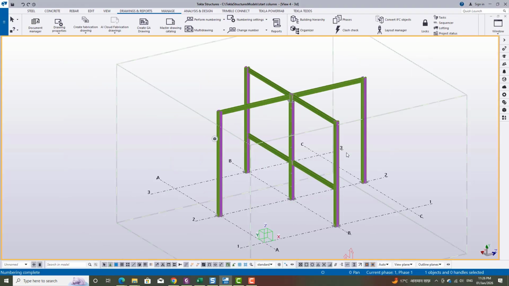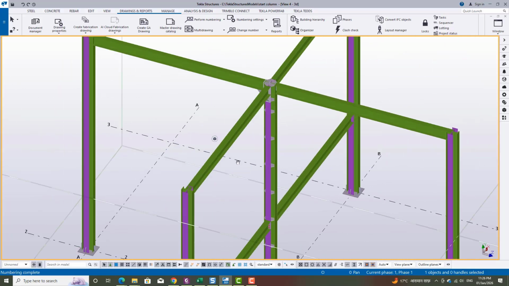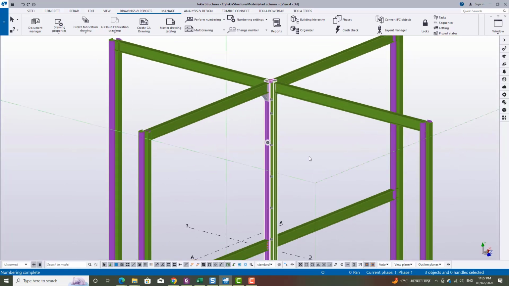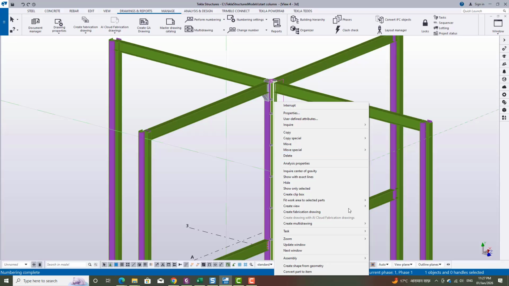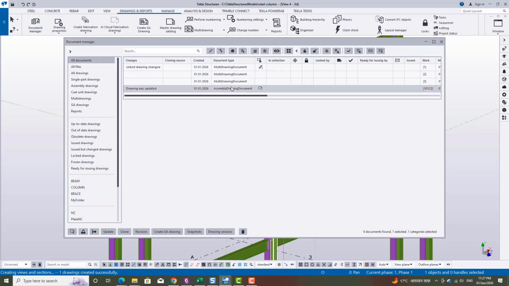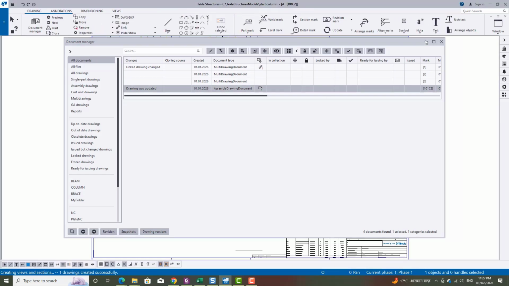Friends, today we are going to create a fabrication drawing of a star column. As you can see here, I created one star column, and just simply right click and go with create multiple drawing and click on the assembly drawing with layout. After clicking this, just go to the document manager, and when you click here you can find one window, and the bottom one shows the current drawing.